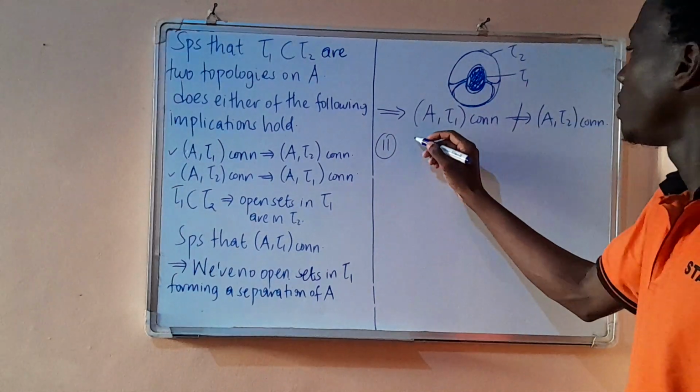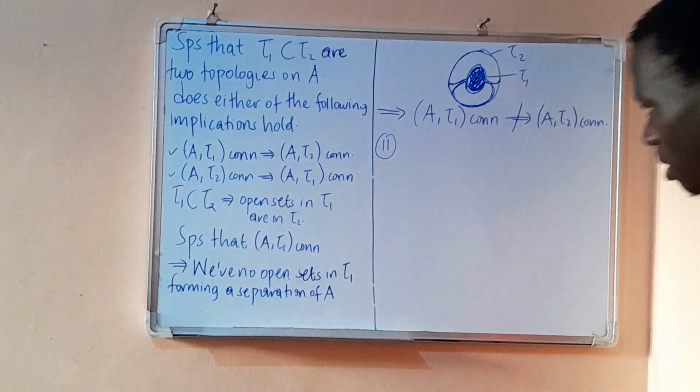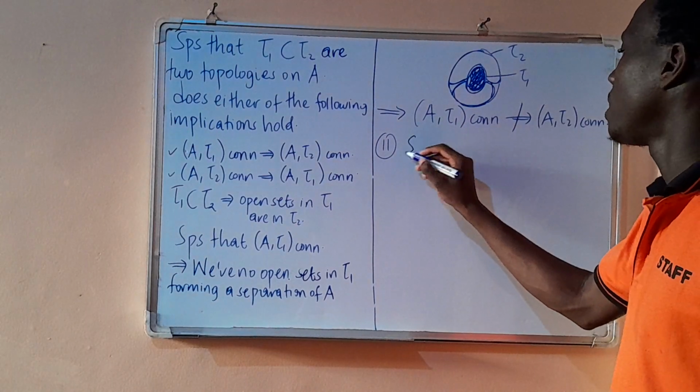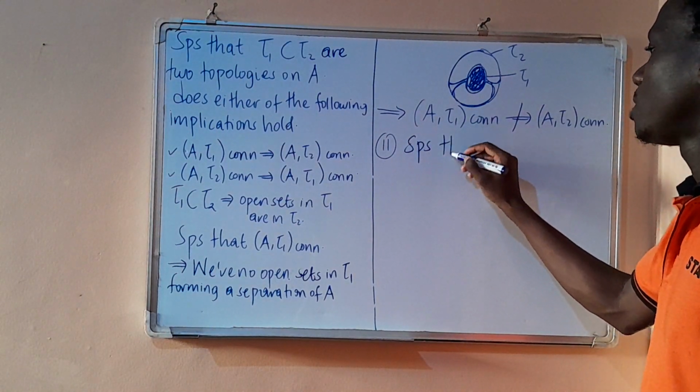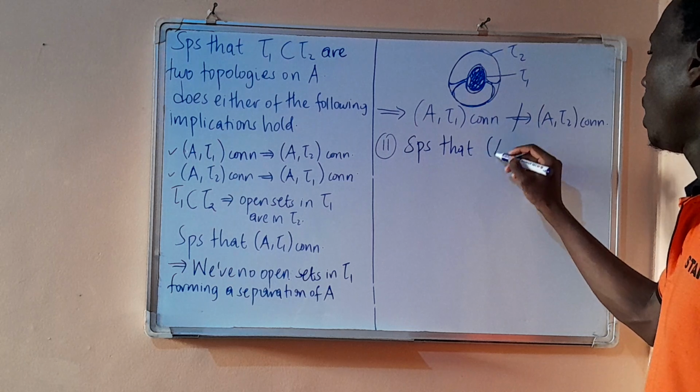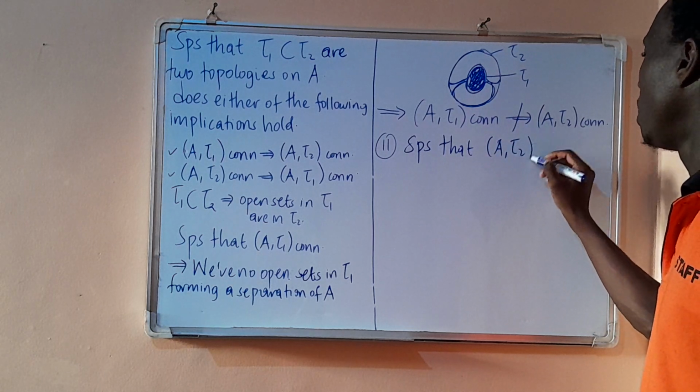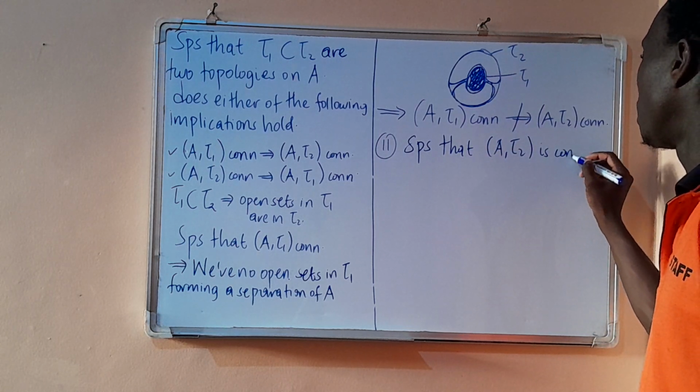Now let us investigate part 2, which is this. Now we are going to suppose that tau 2 is connected.